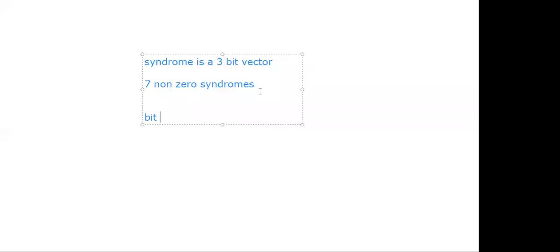1 0 0. Right. Answer: 1 0 0, 1 and remaining all are zeros. Is it true or not? Yes, sir. What is the code vector size, sir? What is the code vector size? The code vector size is 7, for the 7,4 block code, right? So the code vector size is 7. So the error vector size is also 7.